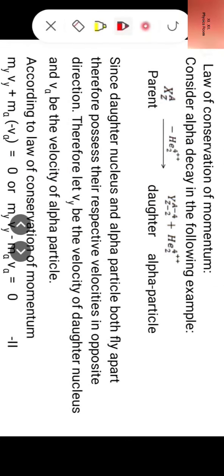Now let us make use of the law of conservation of momentum. Consider alpha decay in the following example, where X(A, Z) is the parent nucleus.